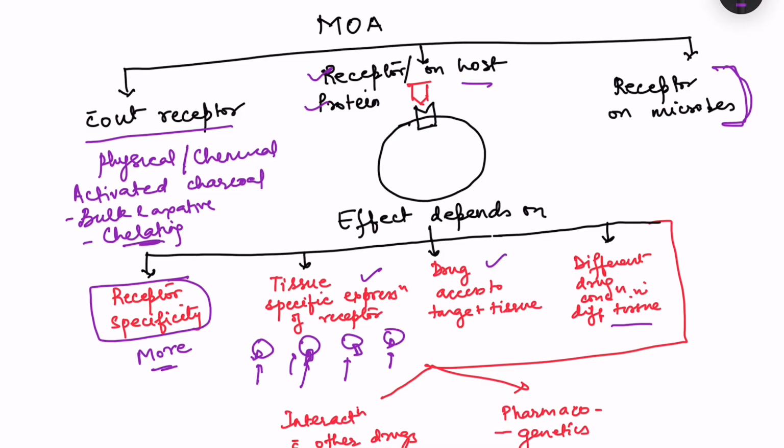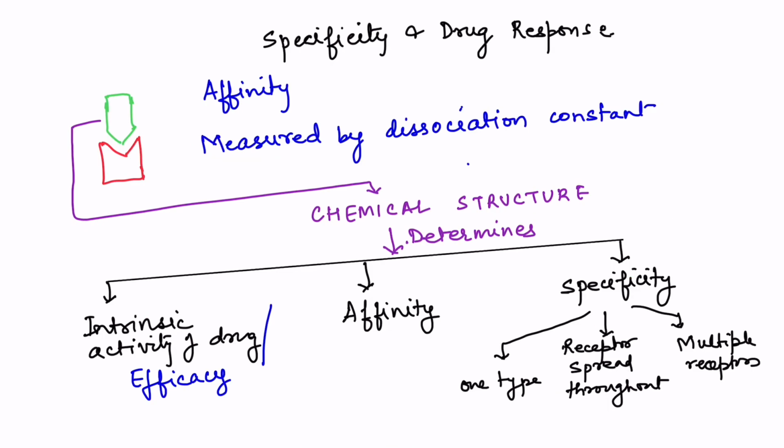Then it can interact with other drugs, and the effect of the drug can also vary from person to person based on genetics, that is pharmacogenetics. In detail we will talk about pharmacogenetics in some other video. Now, a little bit about specificity and drug response.